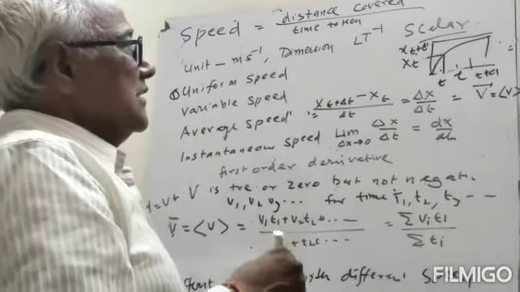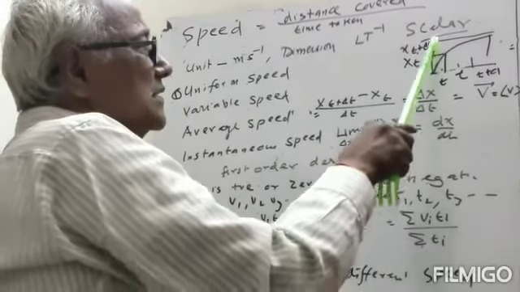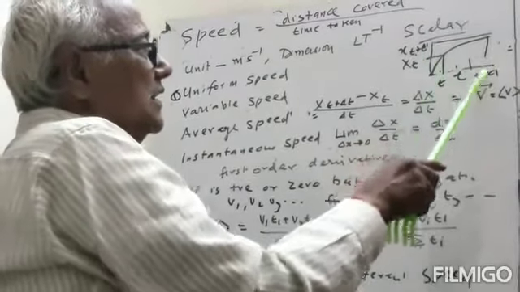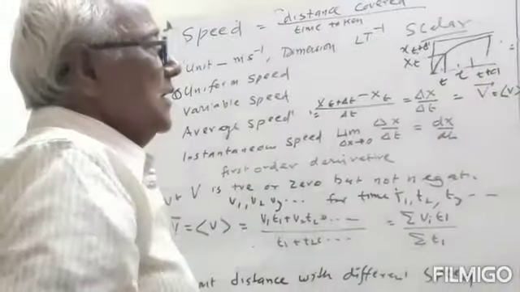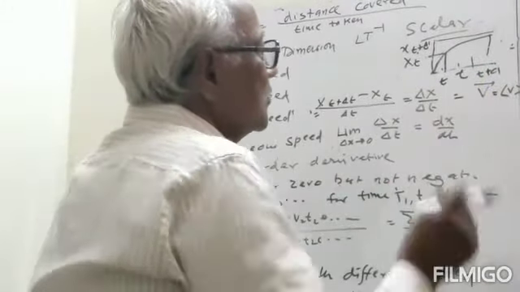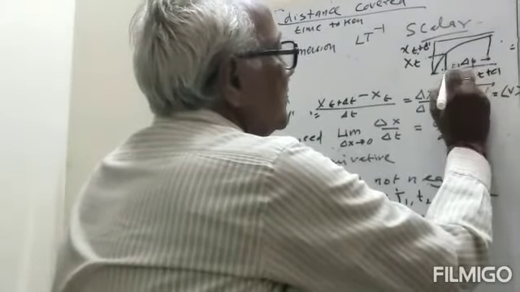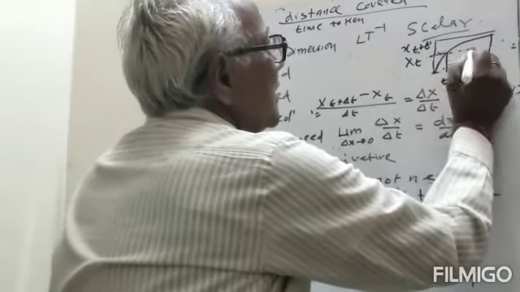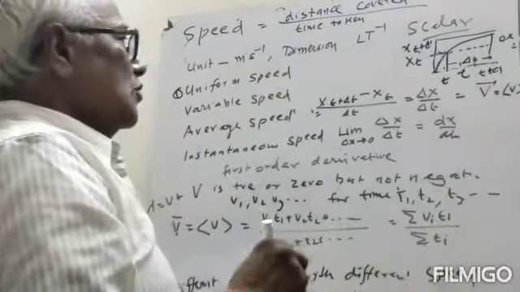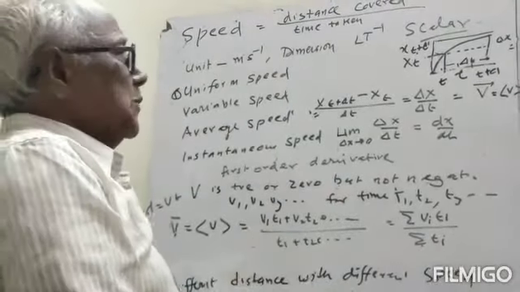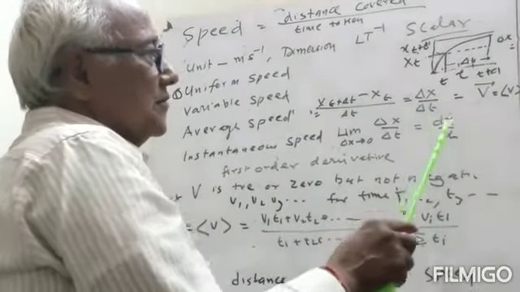Then x(t plus delta t) minus x(t) will be this distance, and it is covered in this time, which will be the delta t time. You can say this distance is also delta x. So the average speed will be equal to delta x by delta t.